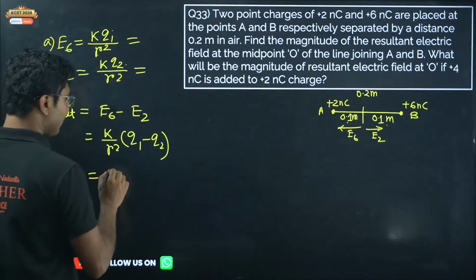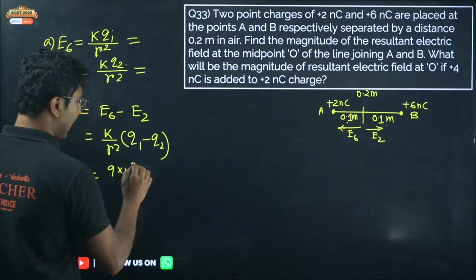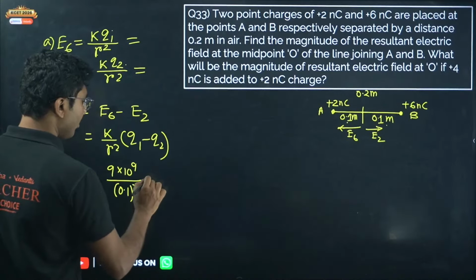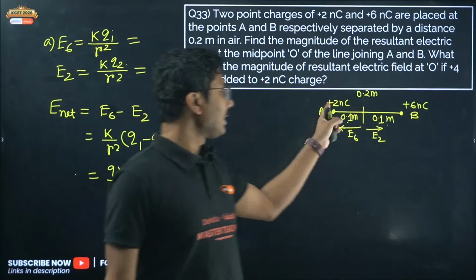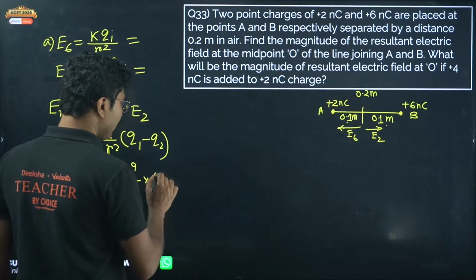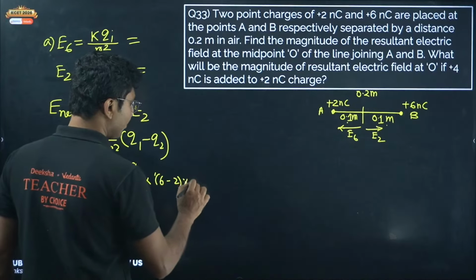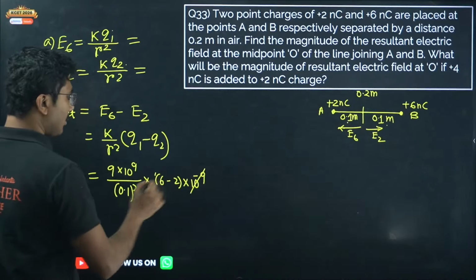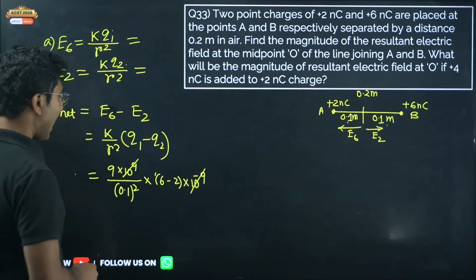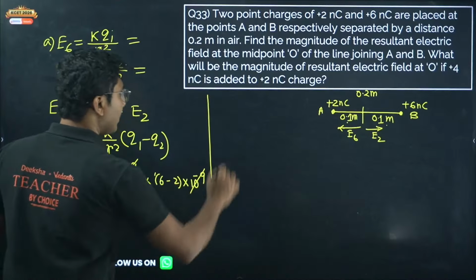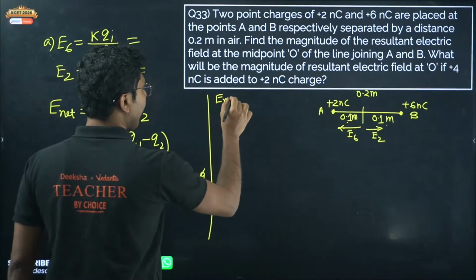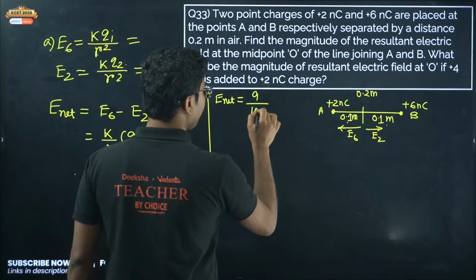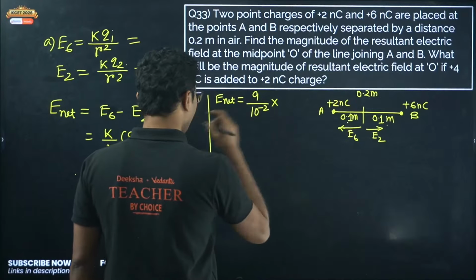So now put the values. 9 into 10 to the power of 9 divided by 0.1 whole square into 6 nanocoulomb minus 2 nanocoulomb. 6 minus 2 means 4 nanocoulomb. So nanocoulomb you have to convert into coulomb, so 10 to the power of minus 9. 10 to the power of 9 and minus 9 cancel, and we get the net electric field as 9 by 10 to the power of minus 2 into 4.